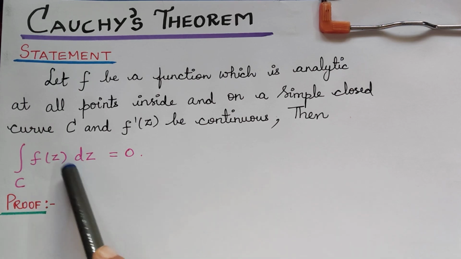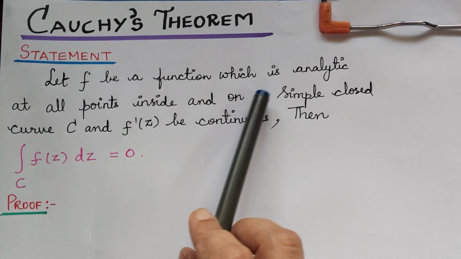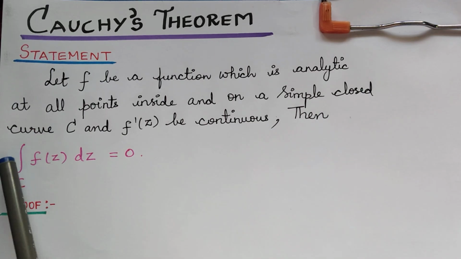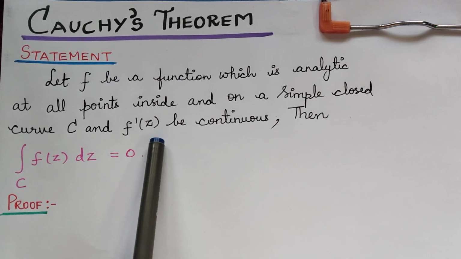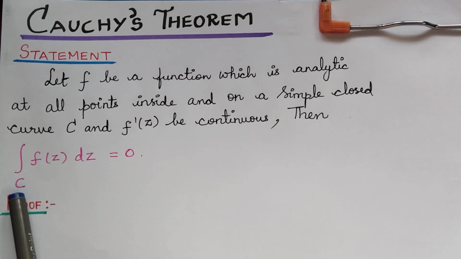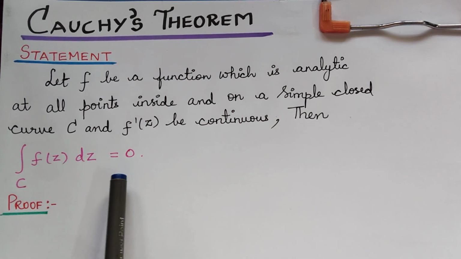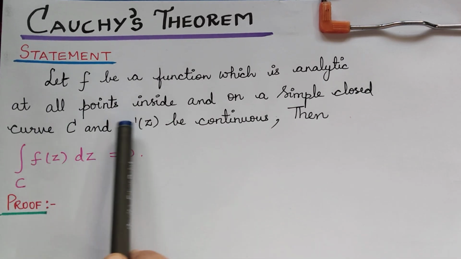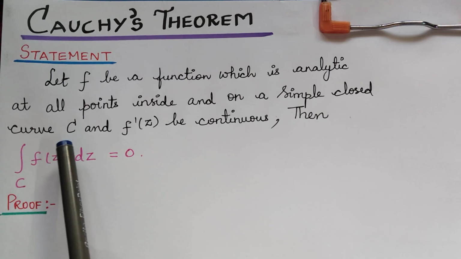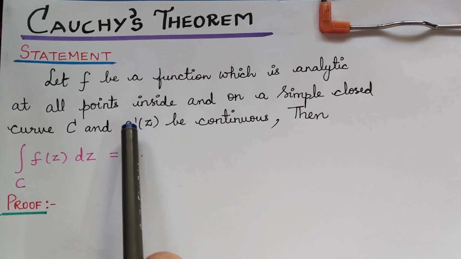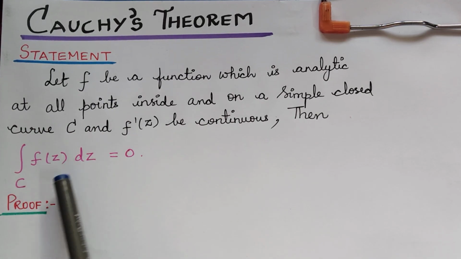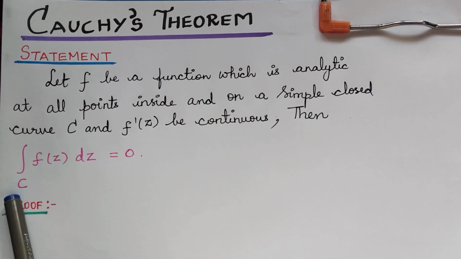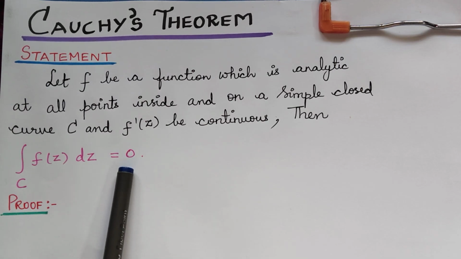The statement goes like this: let f be a function which is analytic at all points inside and on a simple closed curve C, and f dash of z be continuous. Then the integral over C of f of z dz is equal to 0. So now, considering f to be an analytic function inside and on a simple closed curve C, and the function f dash of z be continuous, we have to prove that the integral of this function over the contour C with respect to dz will be equal to 0.